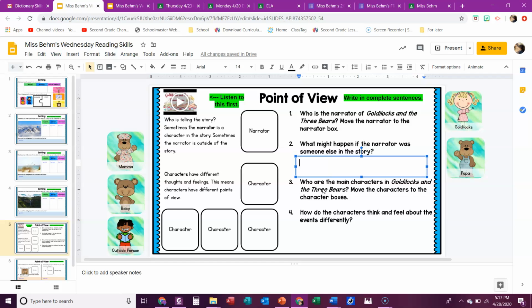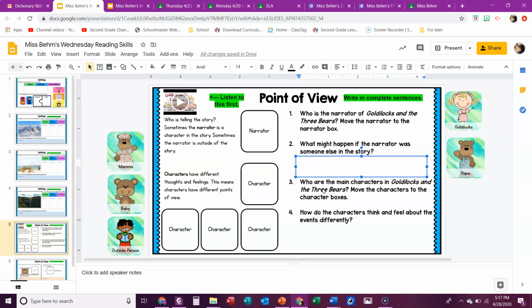Think about some of the stories that we read where they were called fractured fairy tales. Like, for example, Three Little Pigs. We've read stories where it was like the Three Little Wolves, or we read stories about the wolf through his point of view and how the story changed.